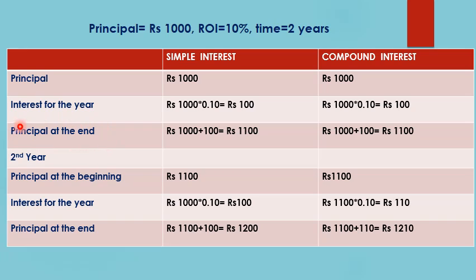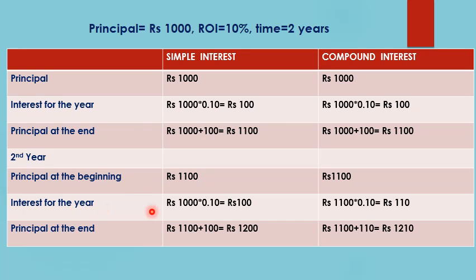So the principal at the end of the first year will be rupees 1000, which I had originally, plus rupees 100, which I have earned as interest, so rupees 1100. Now for the second year, since time is 2 years, we repeat the same calculation. The principal at the beginning of the second year will be the principal I had at the end of the first year, which is rupees 1100.